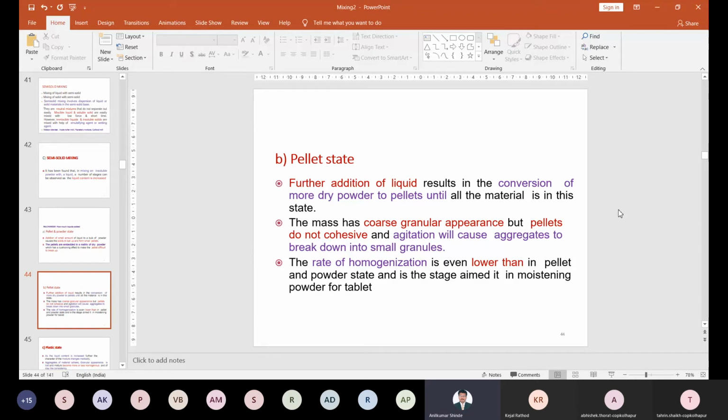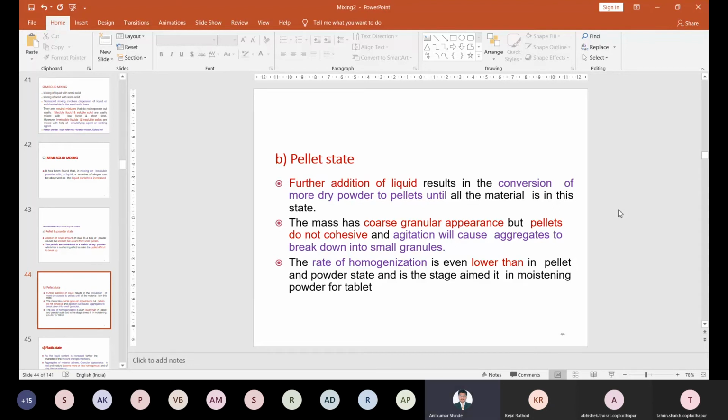If you add more liquid, but they do not have the cohesive property. Because with more liquid the cohesive property increases, and with less liquid there is no cohesive property. So if you add the liquid into the powder material, it forms a coarse granular appearance, but those pellets do not have cohesive nature.